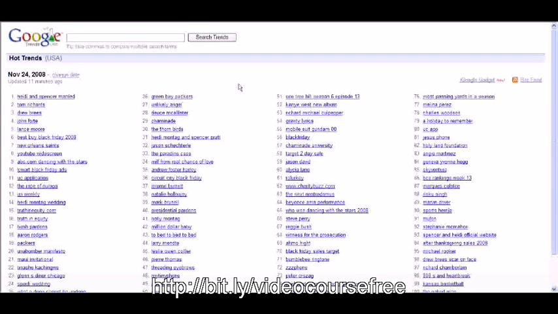So this shows you the hottest searched for phrases based on the volume of searches and whatever other kind of algorithm Google has decided to use here. So this shows you, basically, just what the hot trends are. Now it could be because of a news story, it could be because of a sporting event, it could be because of a big event coming up.